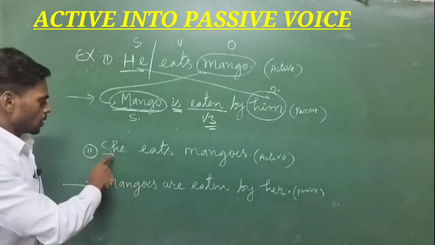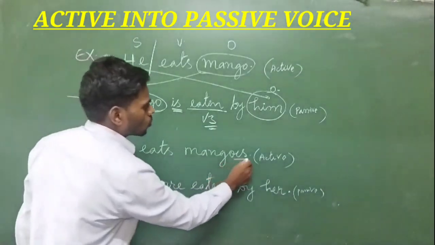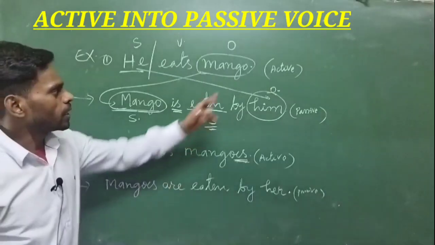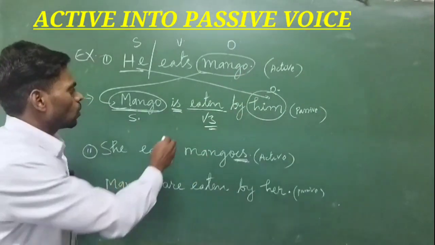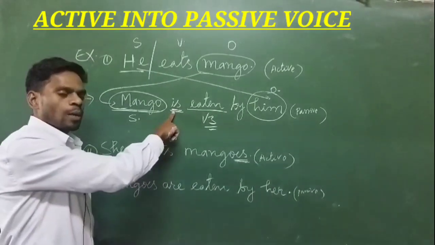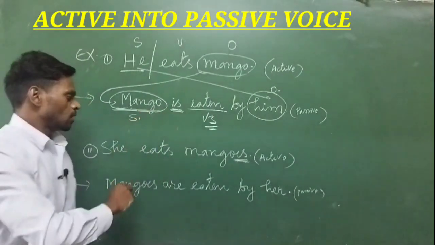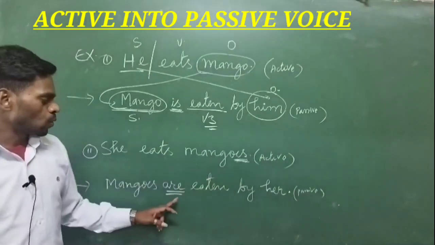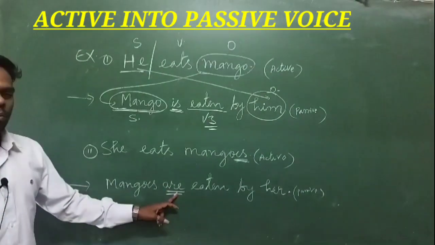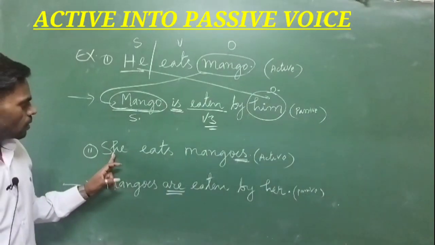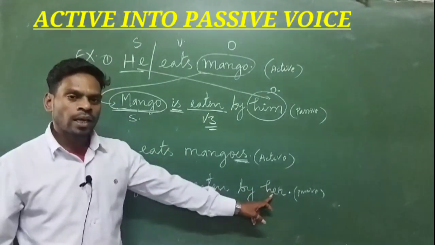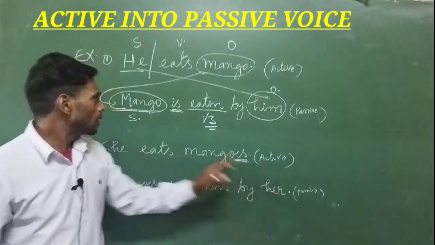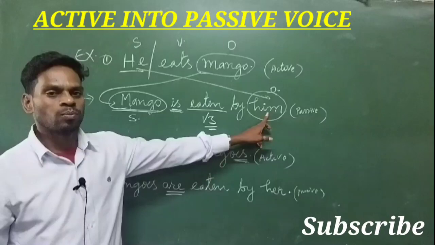Whereas second one, just see here, she eats mangoes. So this is plural, mangoes, more than one mango. But here only mango. That's why we have used singular helping verb, whereas here we are using are, because many mangoes are here. That's why we are using helping verb are. So here again the same thing, the subject becomes the object, and we have seen the personal pronoun changes. She becomes her, he becomes him.